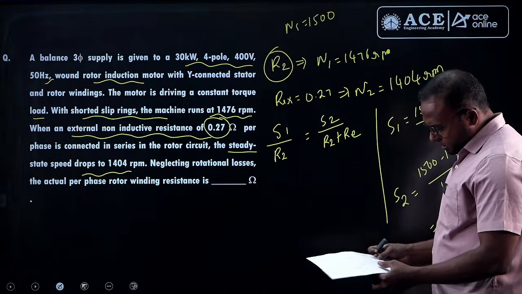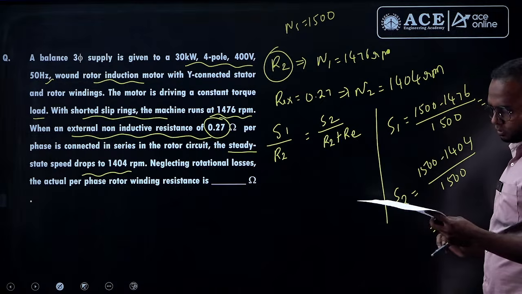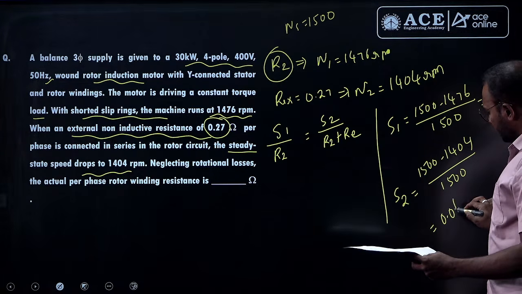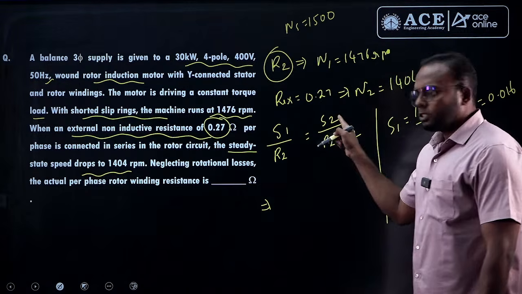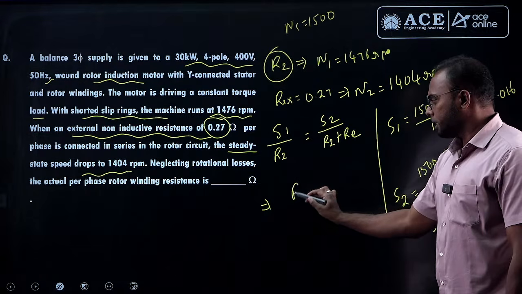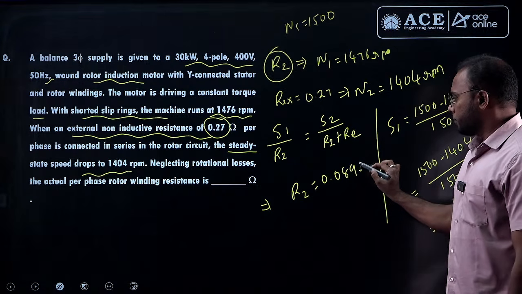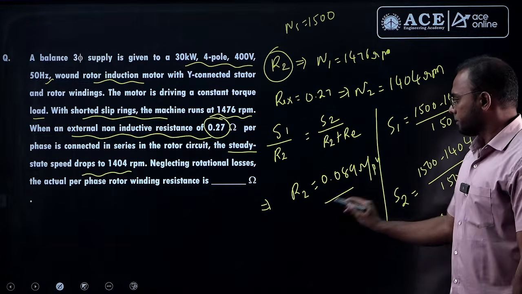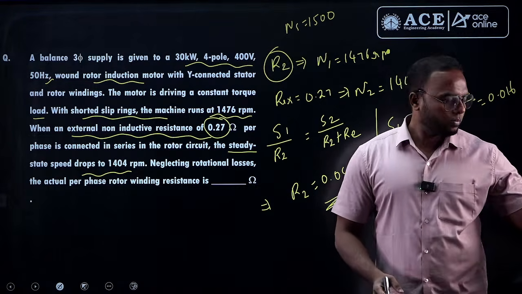The S1 value is coming 0.016 and S2 is coming 0.064. Cross check these values from your end and finally substitute here. S1, S2, everything is there except the R2 value. So calculate R2 from this equation. It is coming 0.089 ohm per phase, or 0.09, let us check. So this is the rotor resistance. Cross check this value once. Okay, next question.